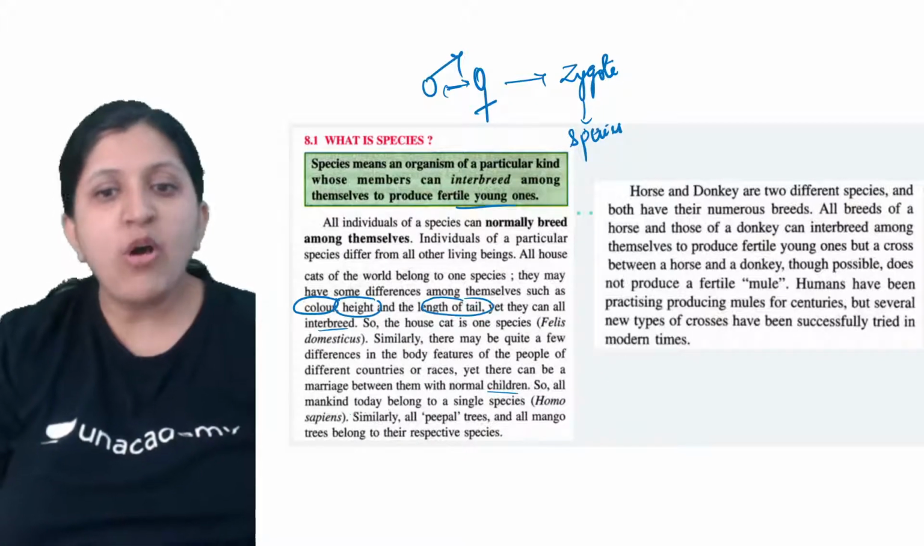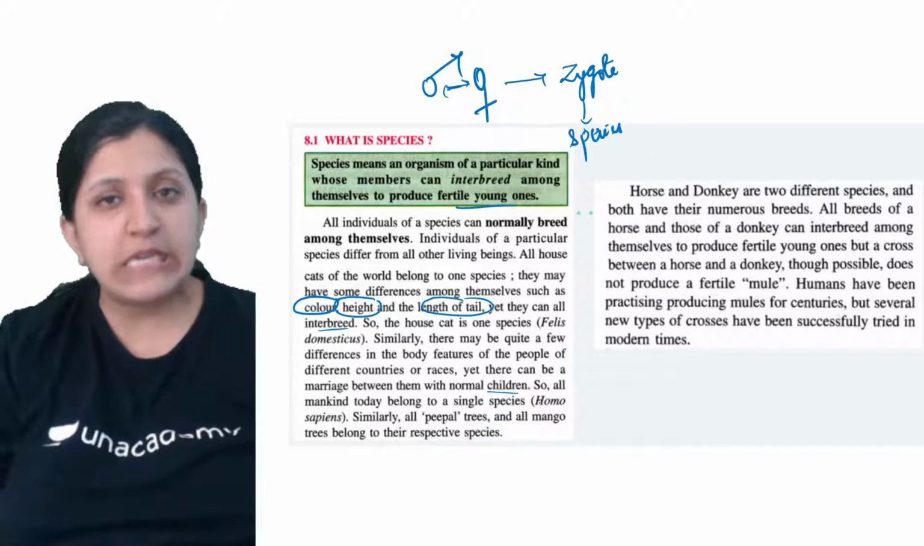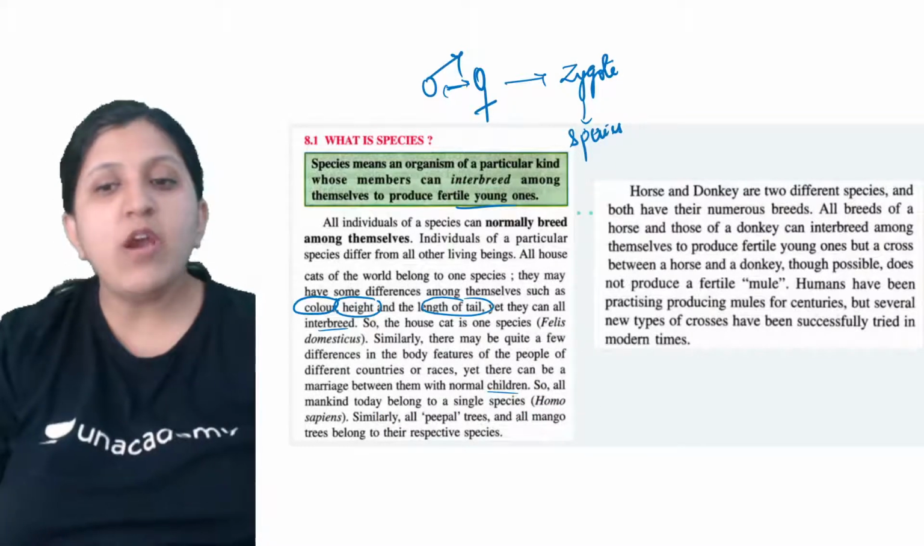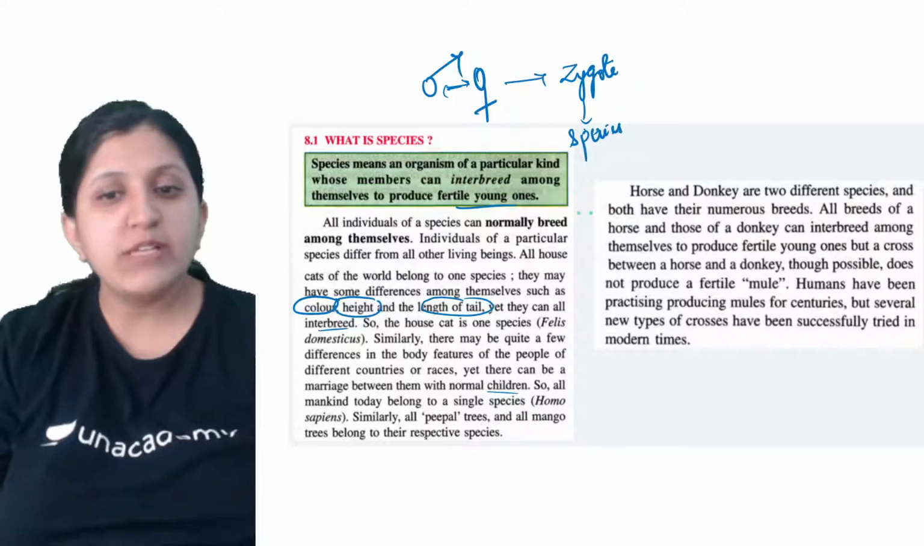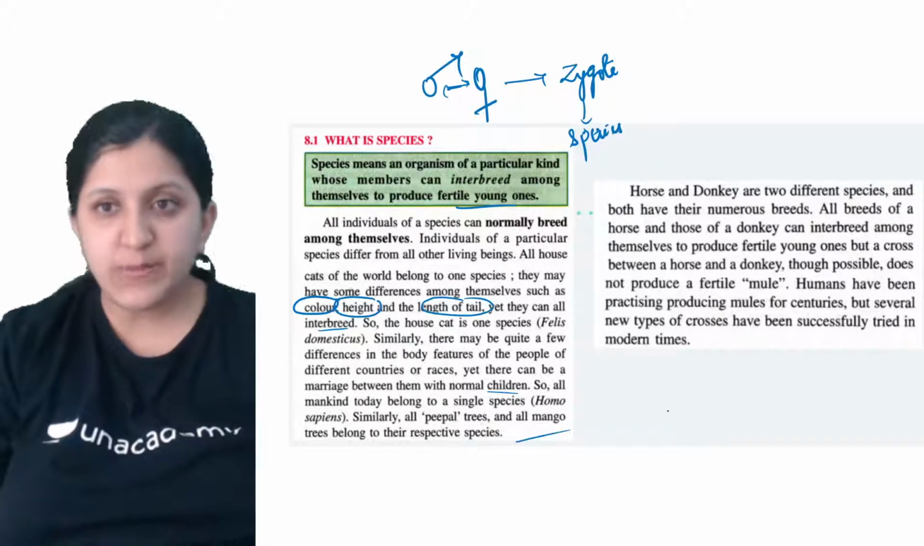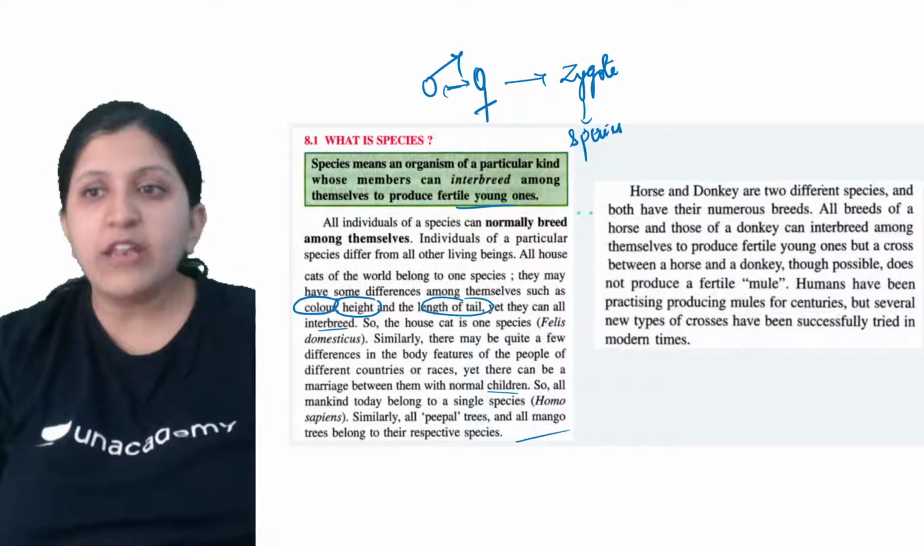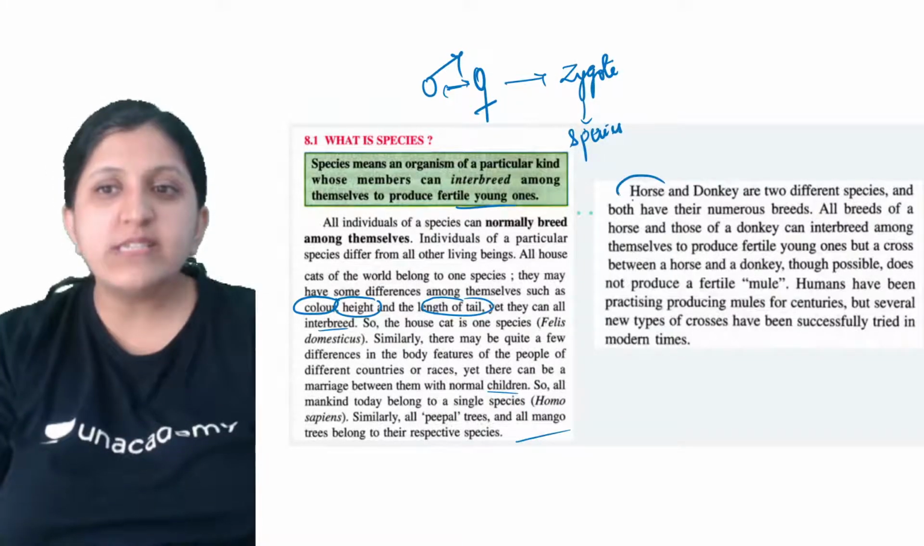Okay, so all mankind today belongs to a single species, that is Homo sapiens. Similarly, all mango trees belong to their respective species. Horse and donkey are two different species. So a horse is completely different, and a donkey is completely different.